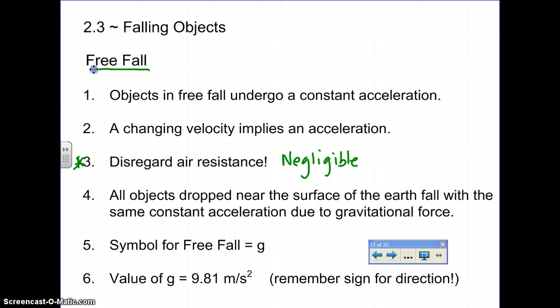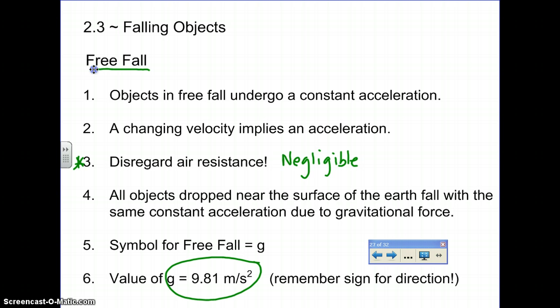All right, we're assuming that all these objects that are in free fall are falling near the surface of the Earth with the same constant acceleration due to gravity. What that means is that objects that are falling in space, as I mentioned before, wouldn't ideally be considered free fall because they're so far from the Earth that their acceleration doesn't match the known value that we're familiar with. And you can see those below. The known value that we use near the Earth is that gravity accelerates objects with a magnitude of almost 10 meters per second squared.